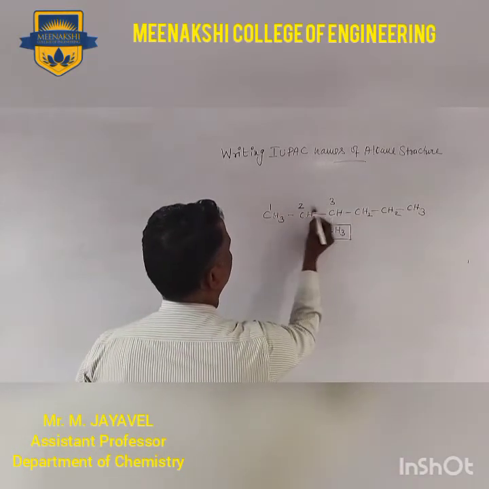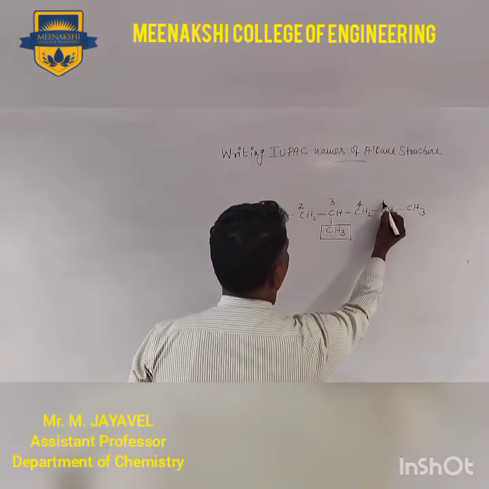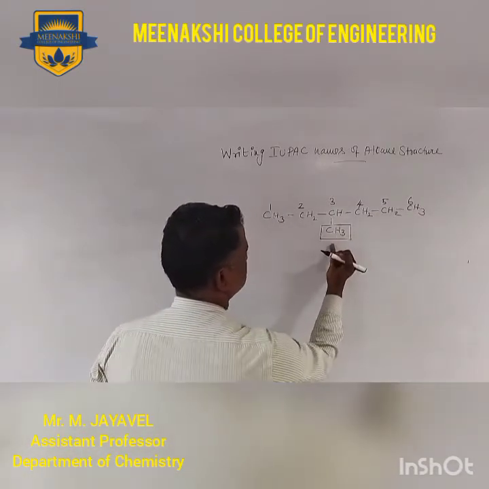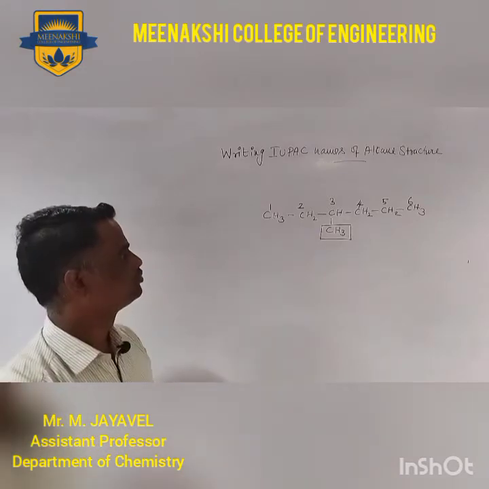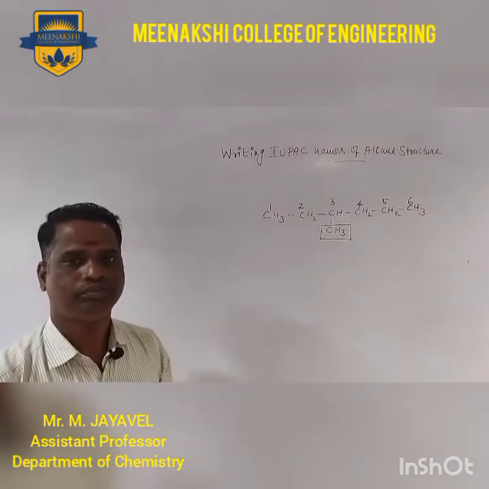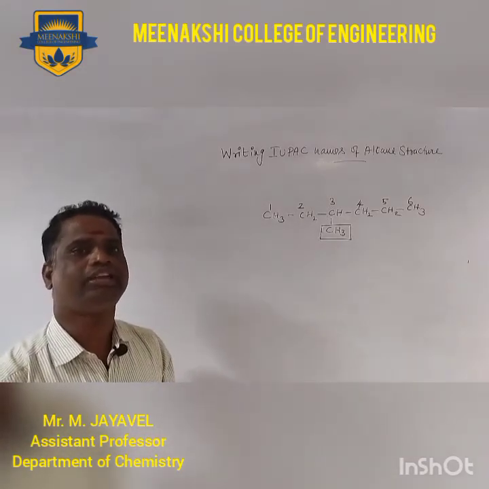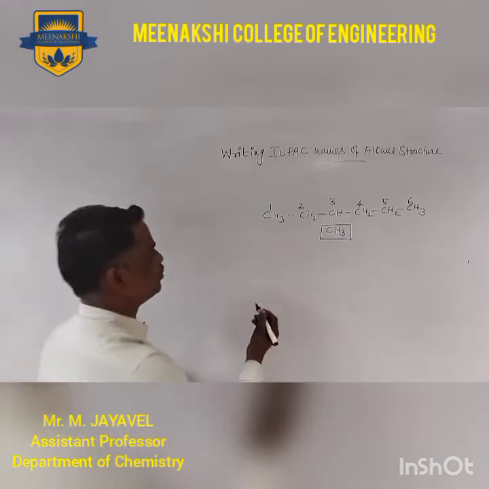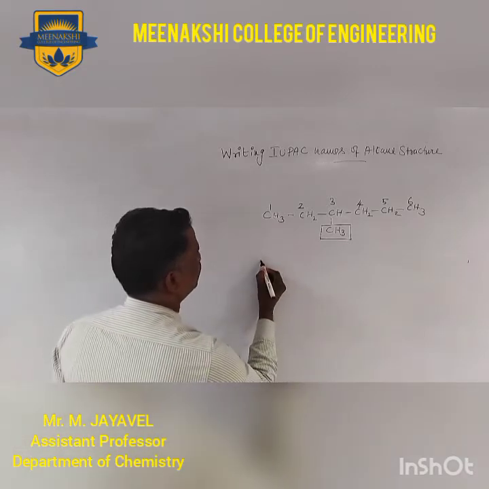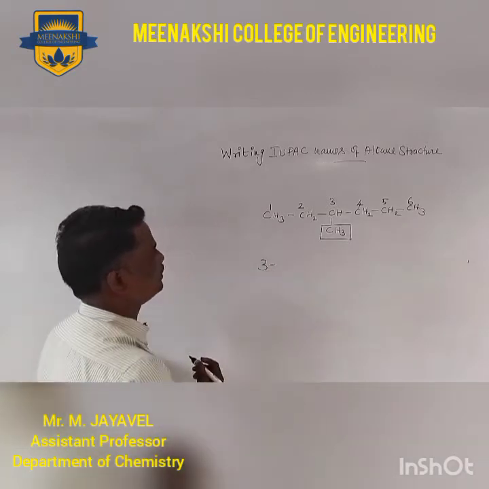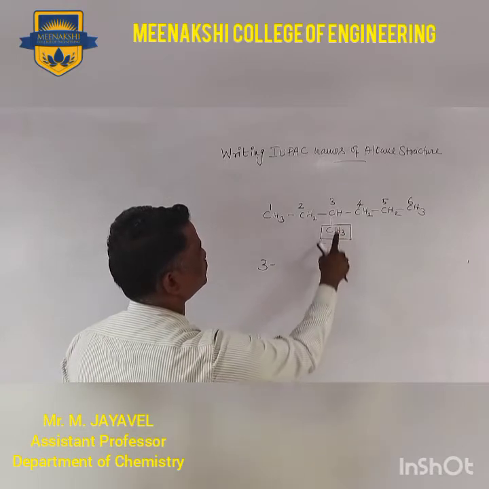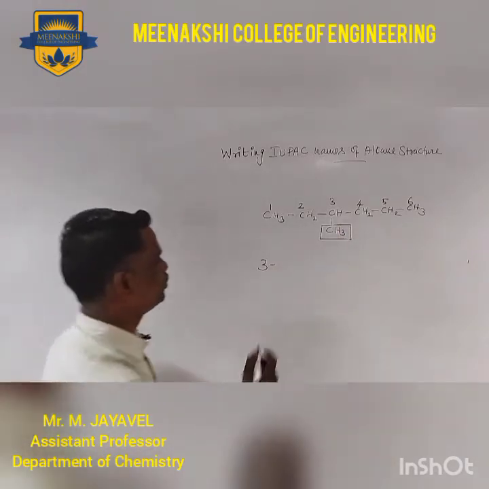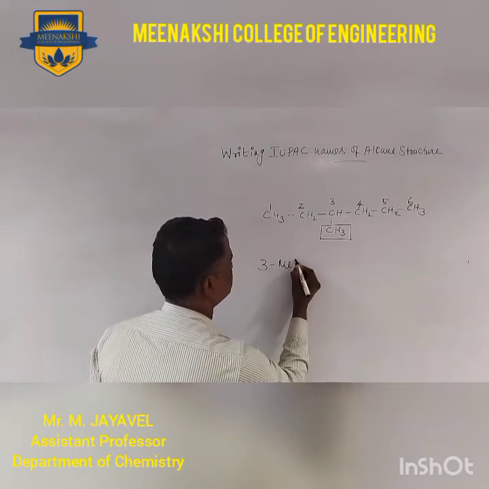So 1, 2, 3, 4, 5, 6, with the methyl substituent at the third position. This is the correct way of choosing the numbers. Now the IUPAC name: at the third position the methyl group is attached, so 3-methyl.